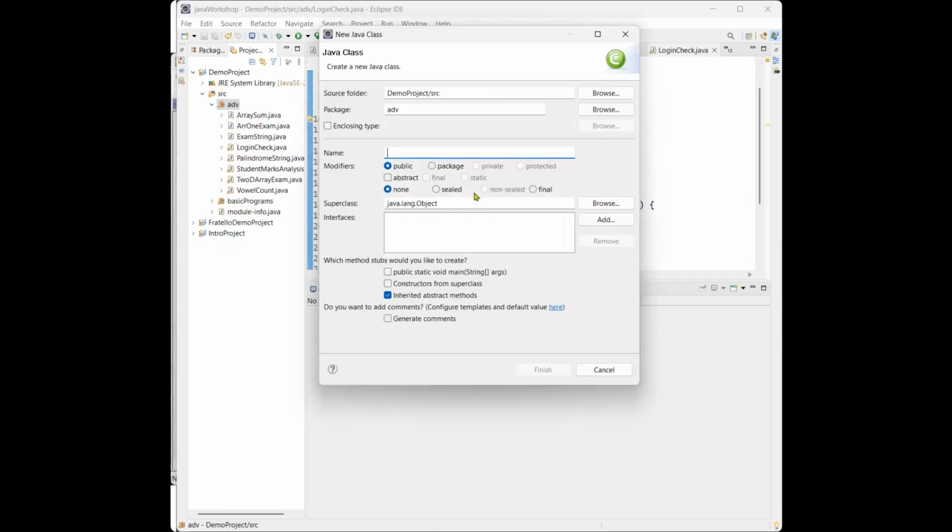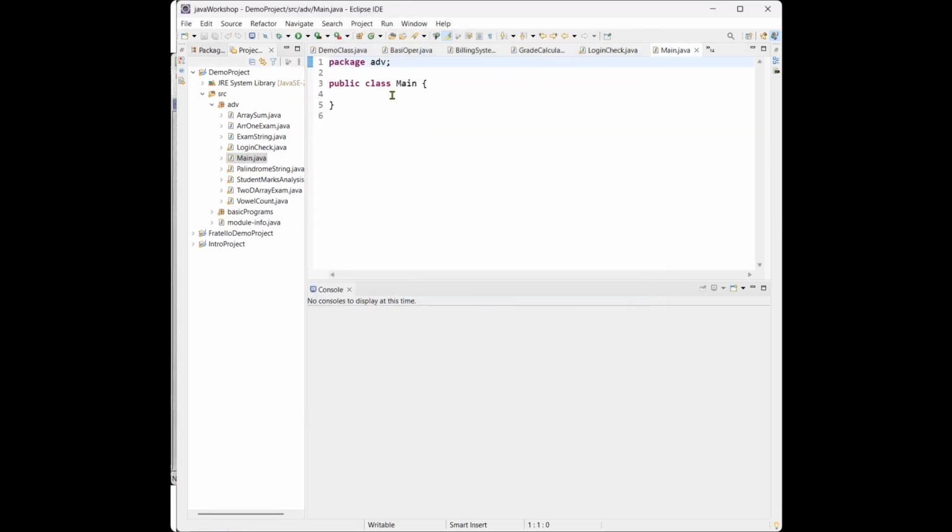We create one class as Main. Now inside this Main, I will write a main method, public static void main of String args. Inside this class, I'm creating one class as Student.